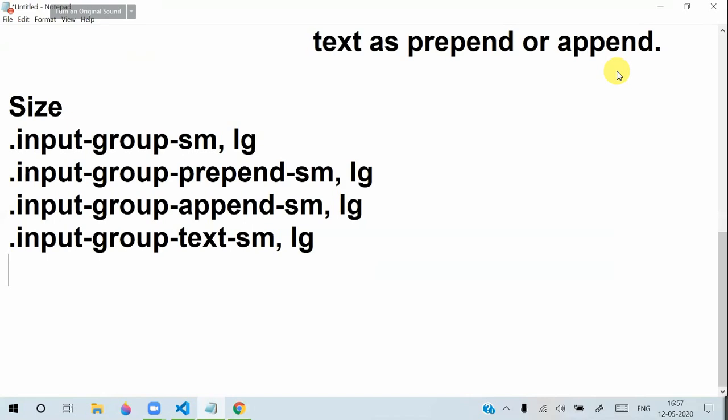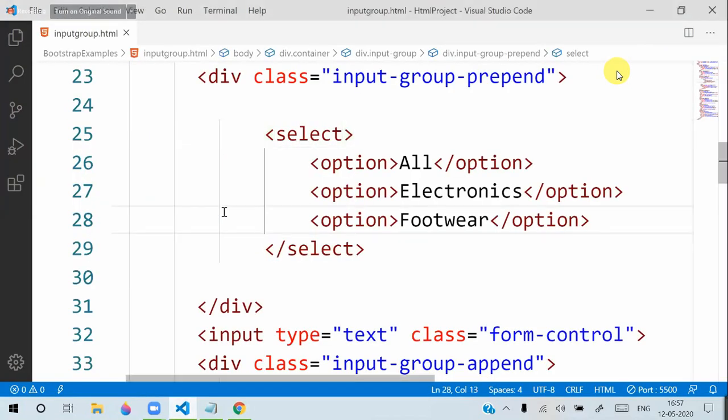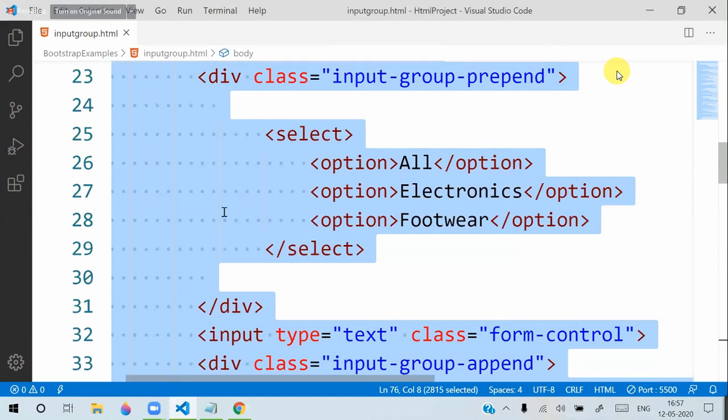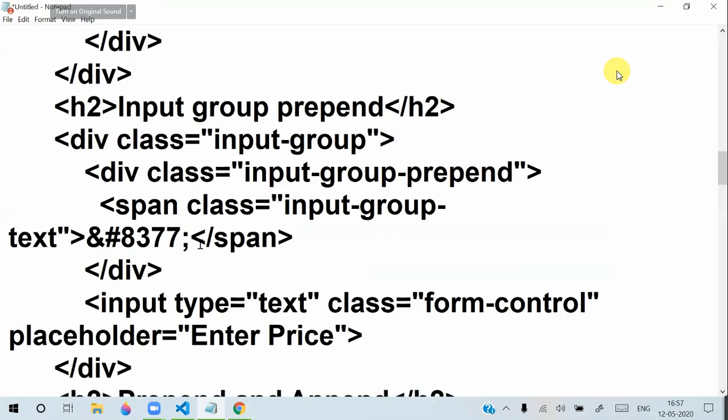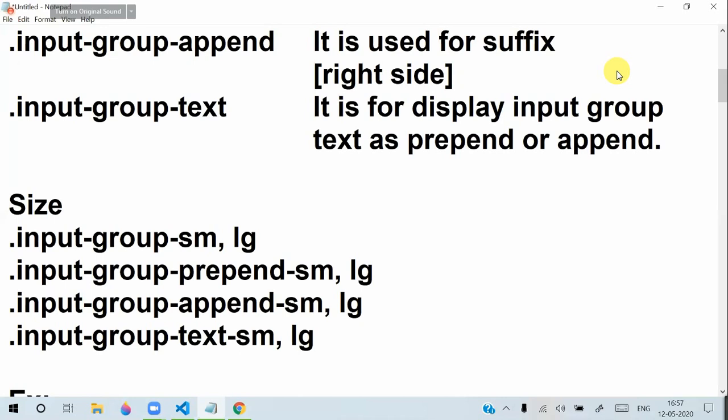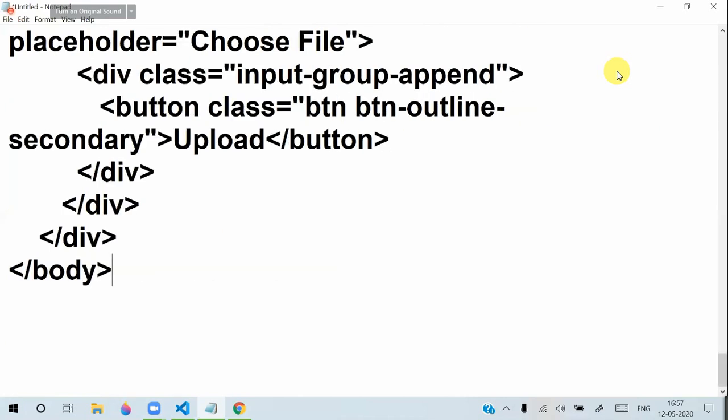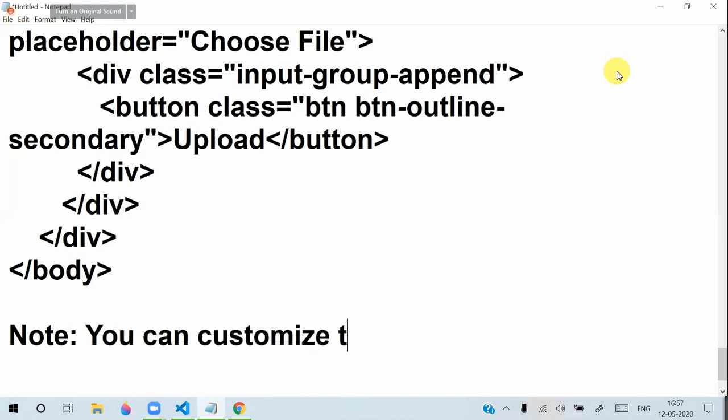You can take this example. I will copy this example, and this example contains all of them, means all the options and attributes. And one important note is you can customize the appearance of input group text.